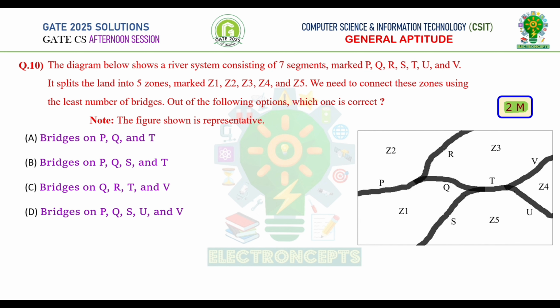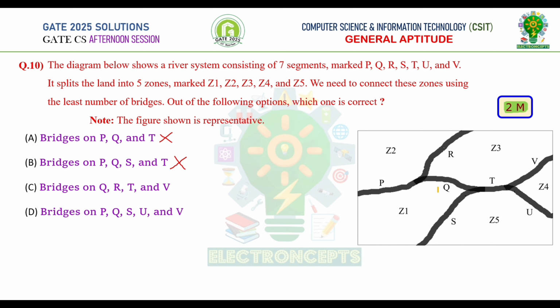For option A, bridges on P, Q and T. Let us construct these bridges. If we take the bridges P, Q and T, then we cannot connect to this zone 4. Therefore, option A is not correct. Option B, bridges on P, Q, S and T. Let us construct this. For option B, again zone 4 is not connecting. Therefore, option B is also not correct.